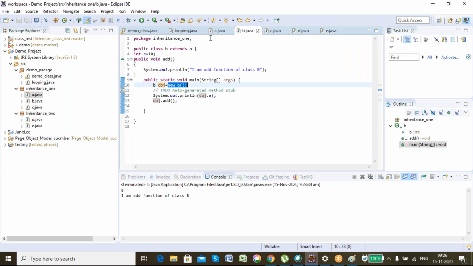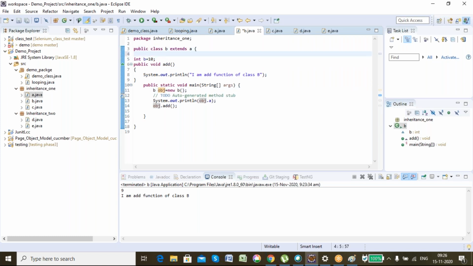That is called upcasting. If a child class stores the instance of the parent class, that is called downcasting, but that is not permitted in Java. Only upcasting is permitted. Let's say, for example, here also I have A.